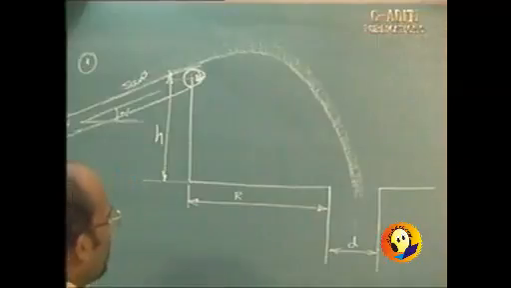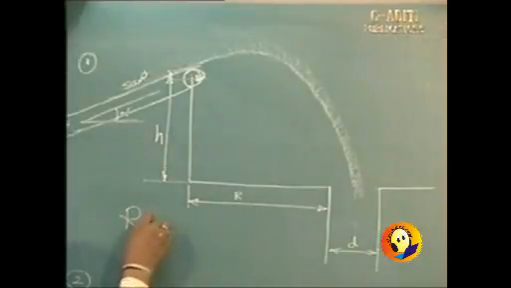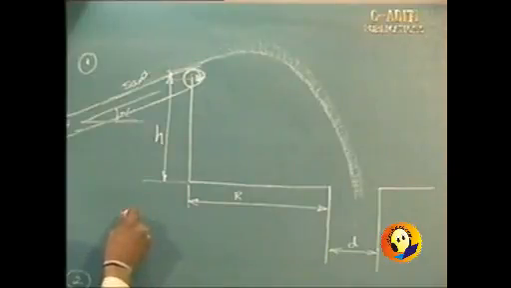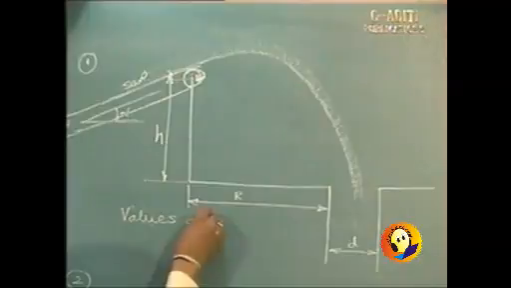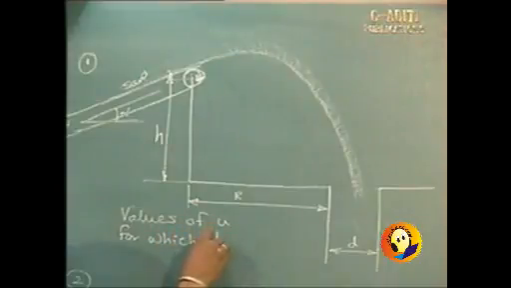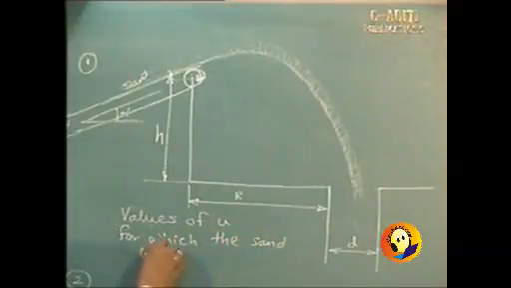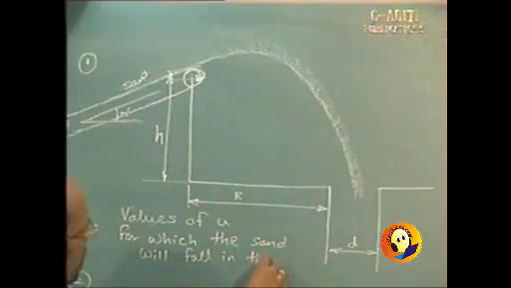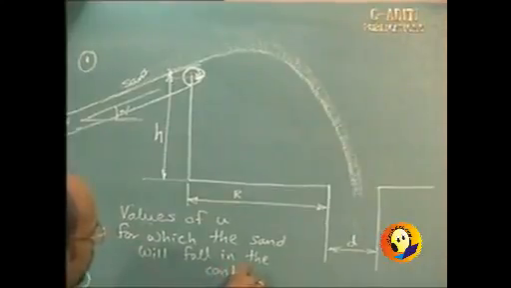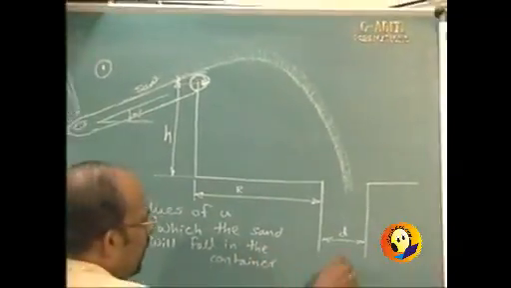We are required to find the range of values of u for which the sand will fall in the container. And so this is the container.